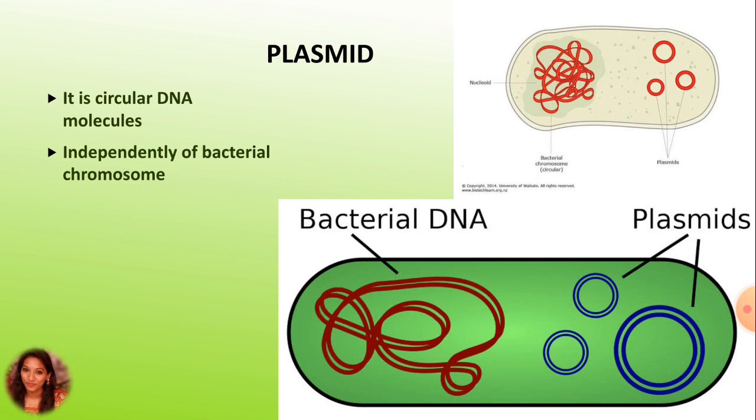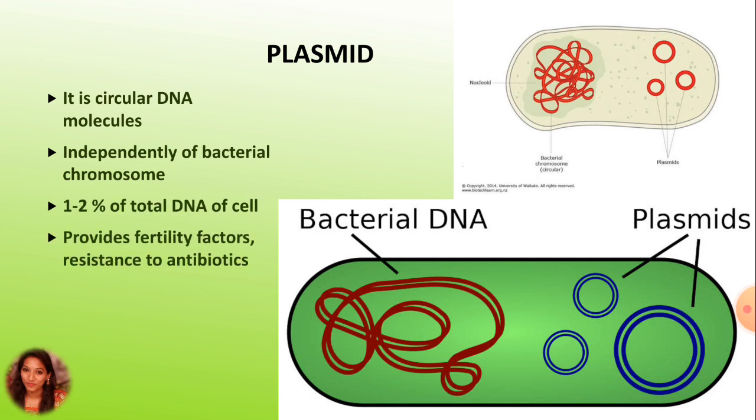For example, it also works as the fertility factor, and antibiotic resistance is a main function. When the plasmid is integrated into the bacterial chromosome, it is called episome.